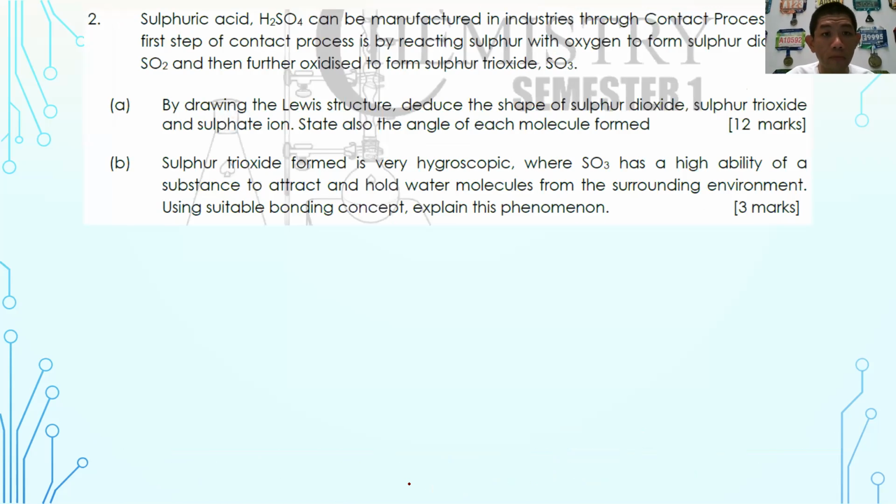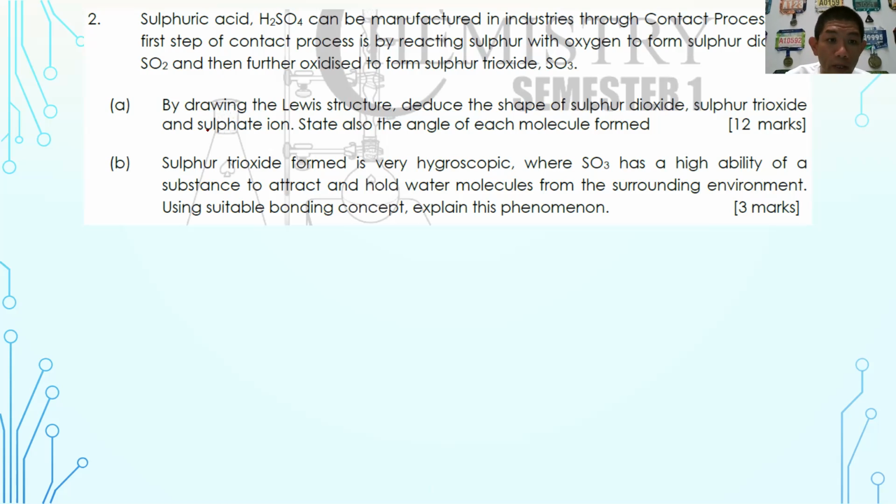Immediately we go to essay question number 2. Sulfuric acid can be manufactured in industry through the contact process. The first step of the contact process is by reacting sulfur with oxygen to form sulfur dioxide, and then further oxidize to form sulfur trioxide. By drawing the Lewis structure, deduce the shape of sulfur dioxide, sulfur trioxide, and sulfate ion. State also the angle of each molecule.